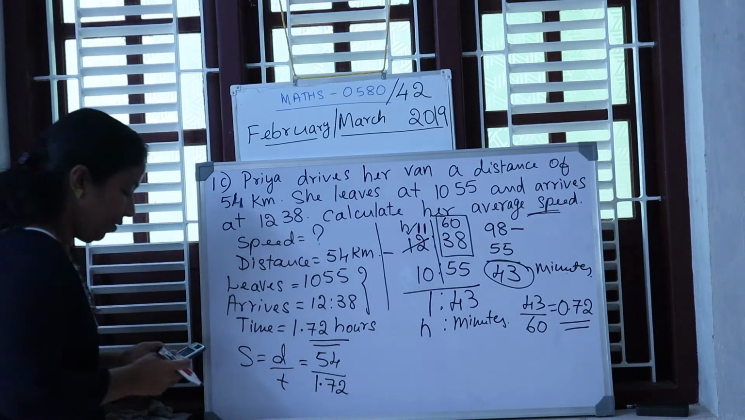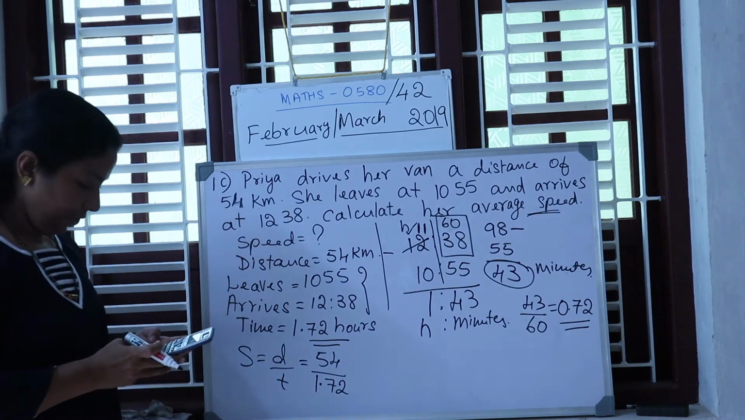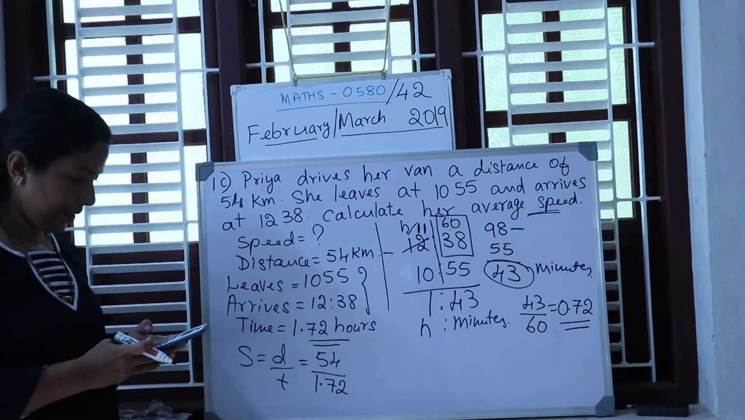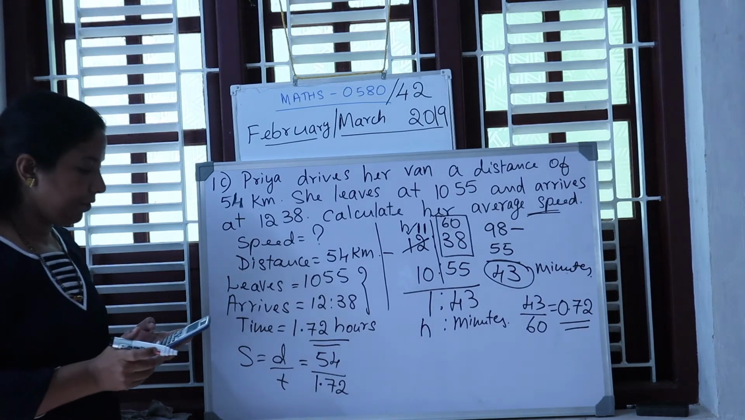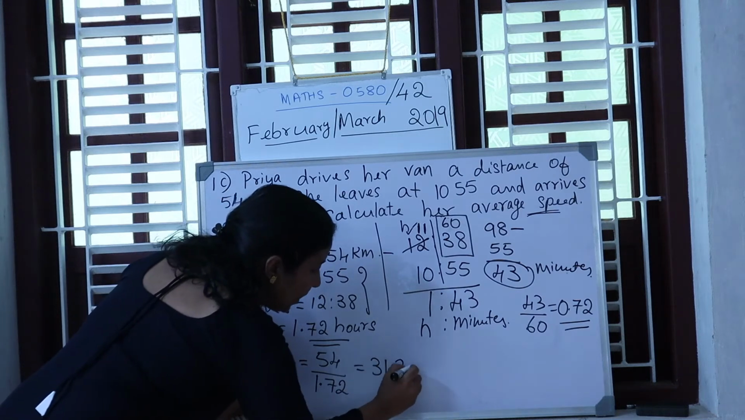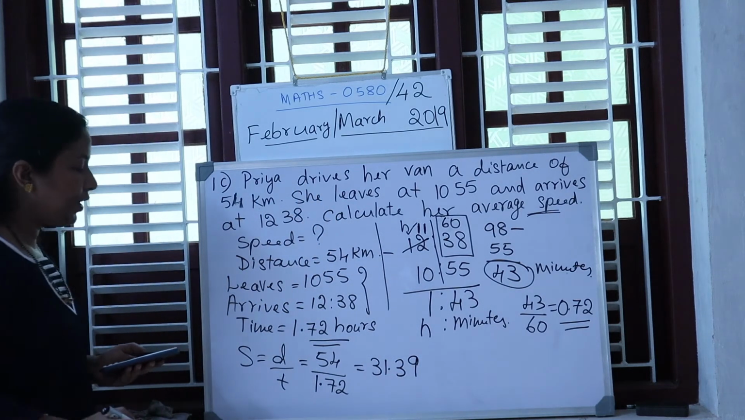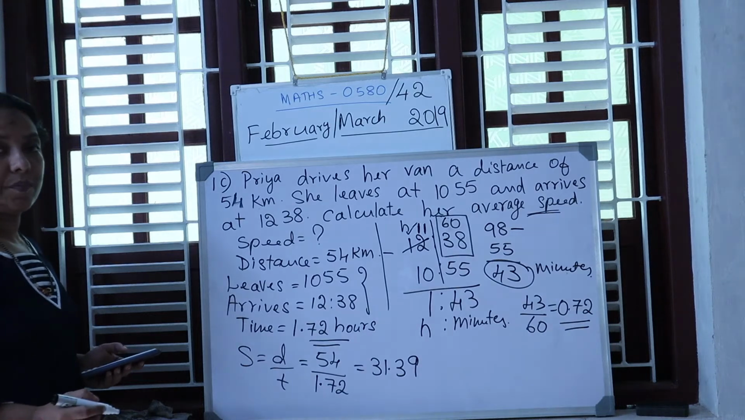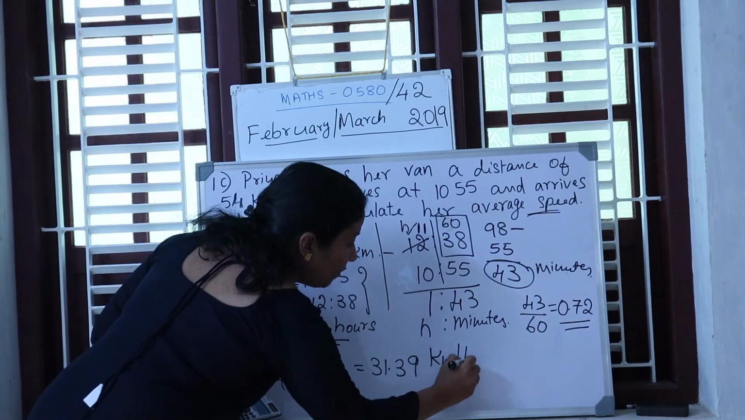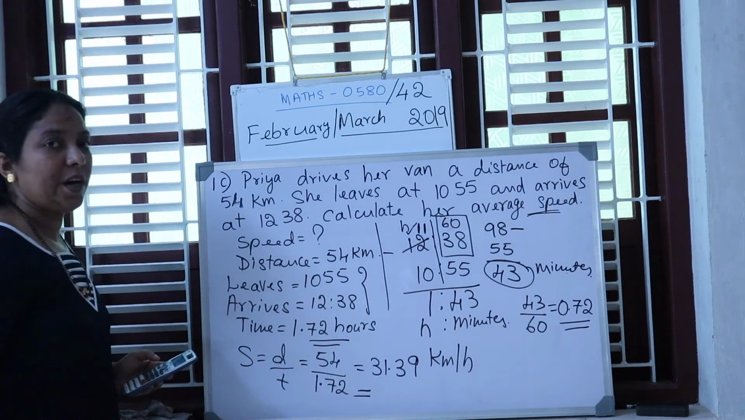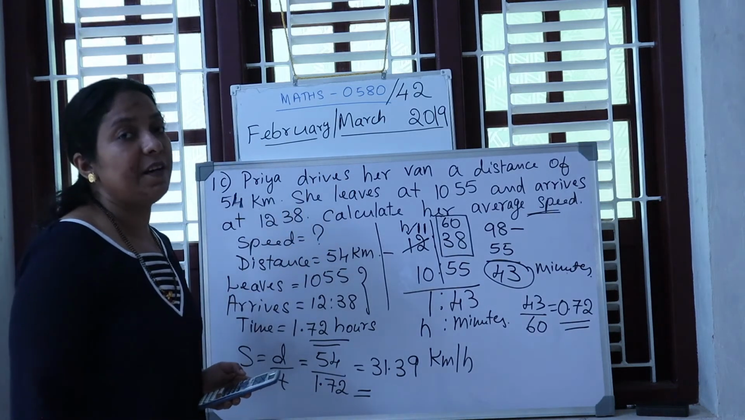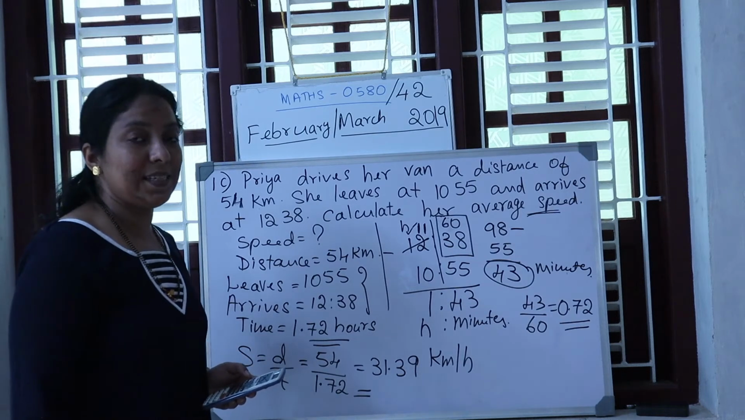So 54 divided by 1.72 is equal to 31.39. What is the unit for speed? It is kilometer per hour. Or you can round this one, because in IGCSE, on the first page itself they have given that you have to round it to 3 significant figures.